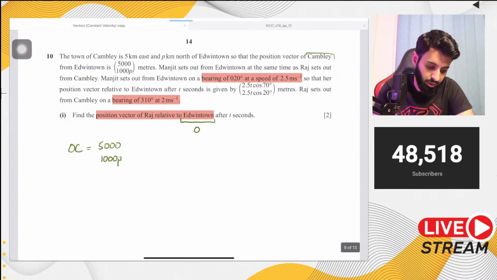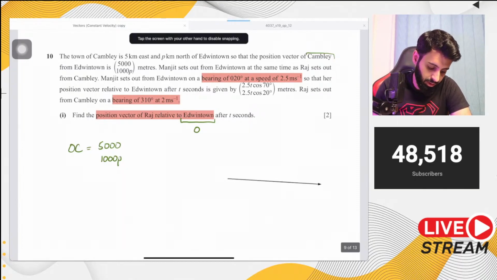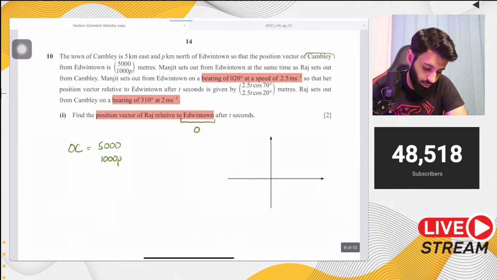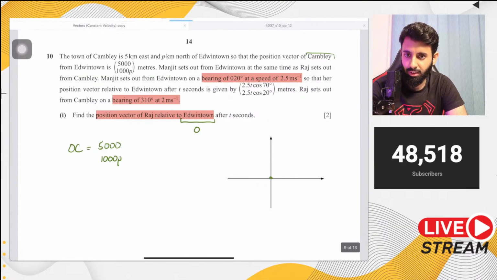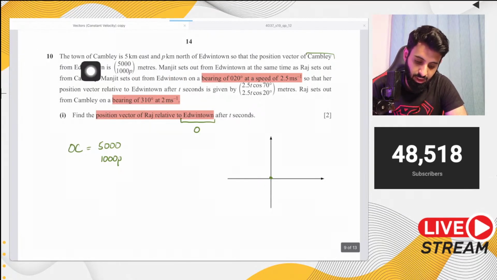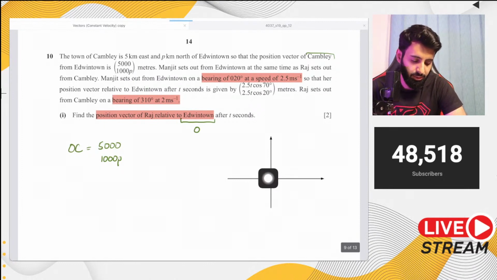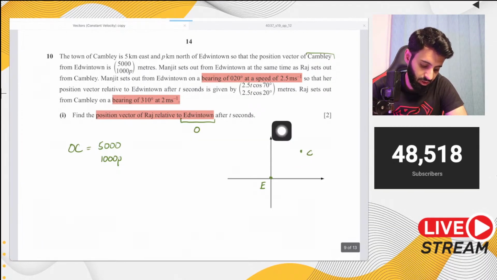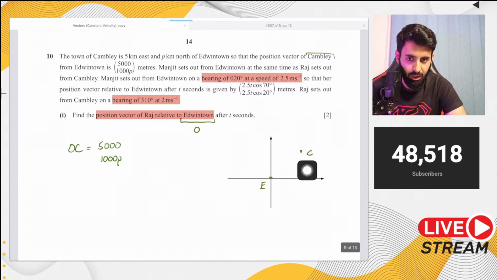Okay, so think of it this way. Dekho, even though it's a 2-mark question, going the extra mile won't hurt. So think of E as the starting point, and then you have a town C which is 5 kilometers due east, which means it's going to be somewhere on the right, and P kilometers due north, so that means it's somewhere over here. So here is E and here is C. So that means whoever is moving from C has already moved 5,000 and 1,000 P. Okay, it's already 5,000 and 1,000 P displaced. Now whatever happens will happen from this point onwards.